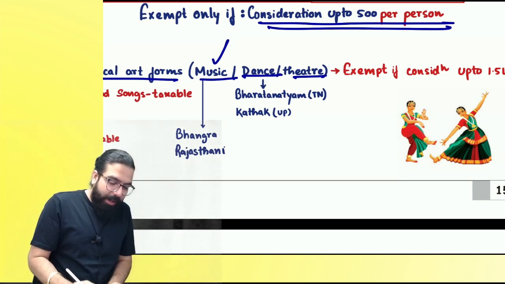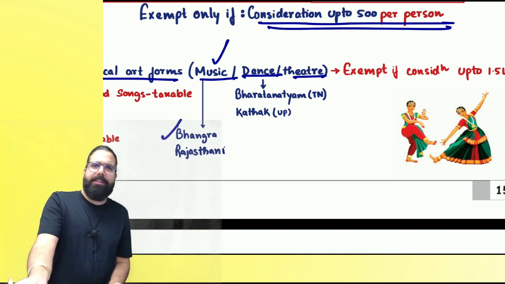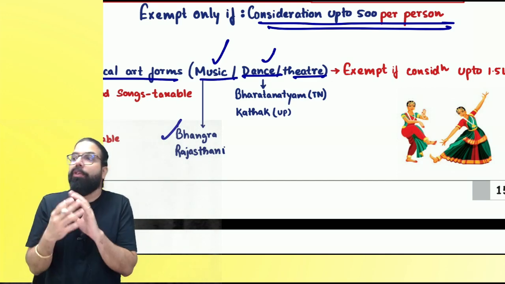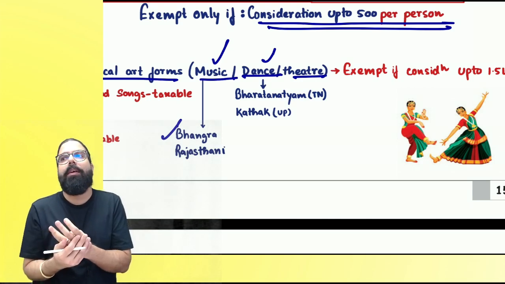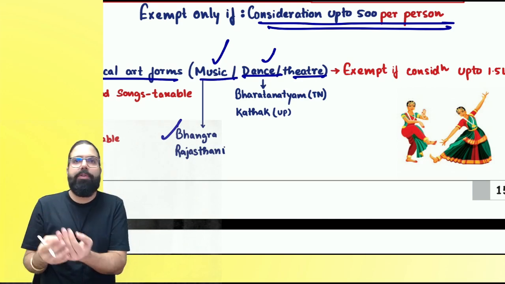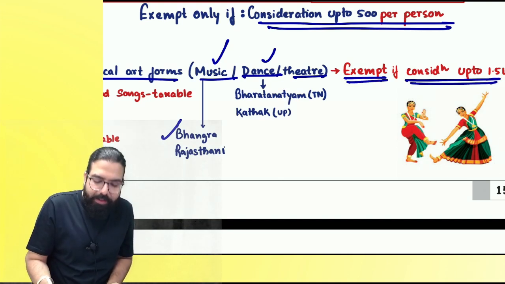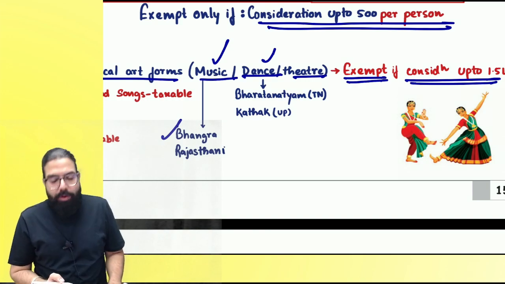And hence, government is telling if they are doing music, folk music can be Bhangra, Rajasthani song; dance can be Bharatnatyam, Kathak, etc. Right, everyone? So if any artist is doing folk and classical art form of music, dance, singing, anything, then theatre programs are exempt if the consideration they are charging per performance is only up to 1.5 lakh. Can I go ahead, everyone?